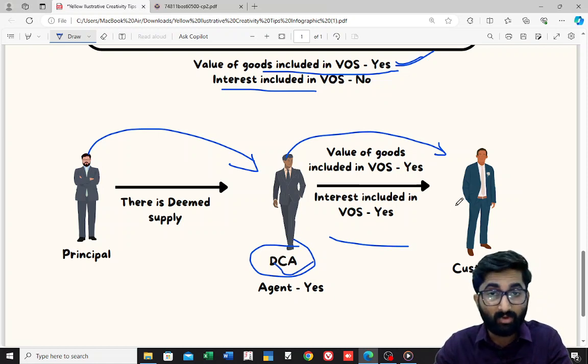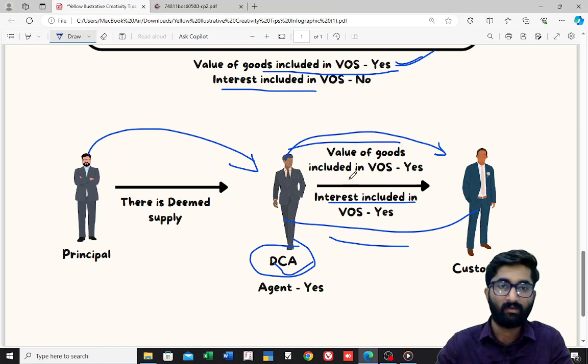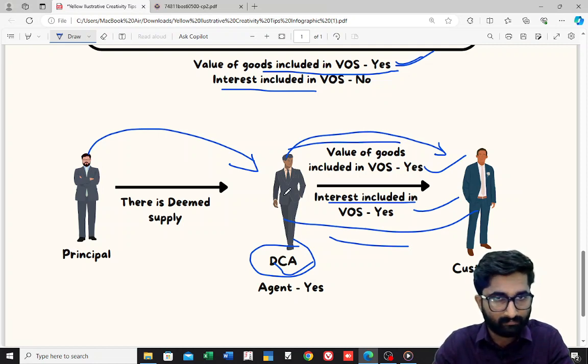So that means the interest which is paid by the customer will also be part of the value of supply. This is a composite supply, in which value of supply includes the value of the goods as well as the value of interest.